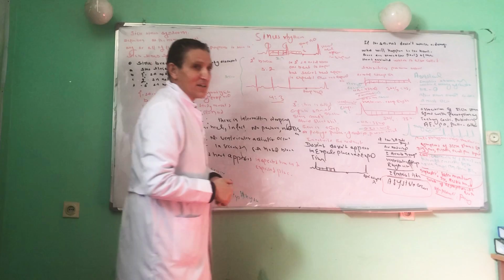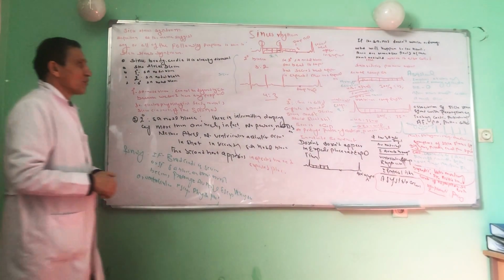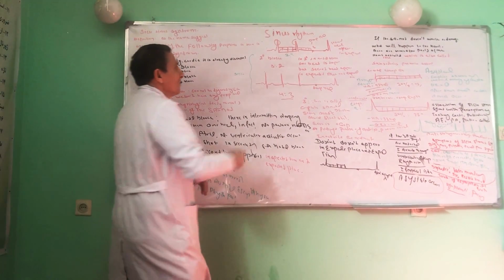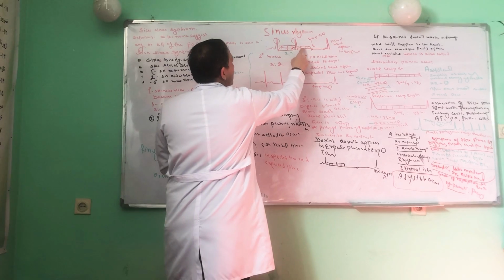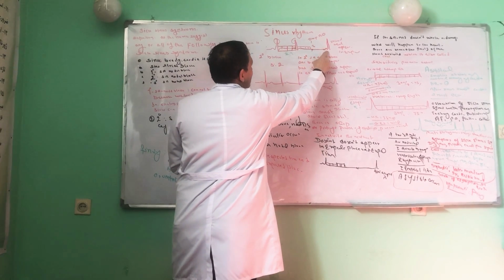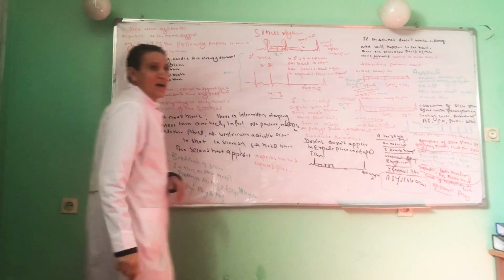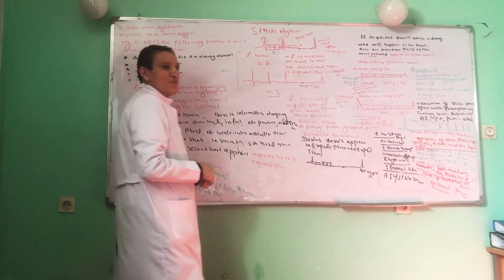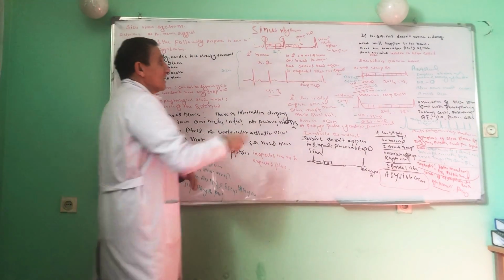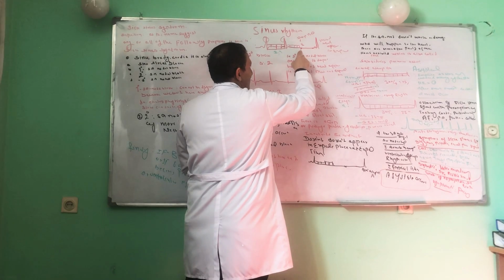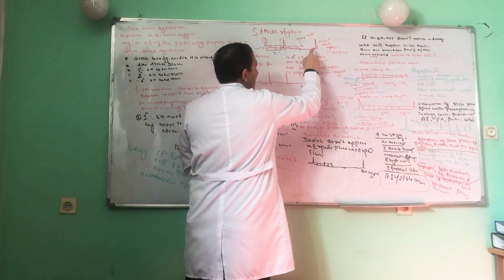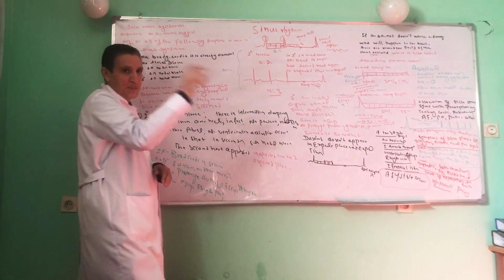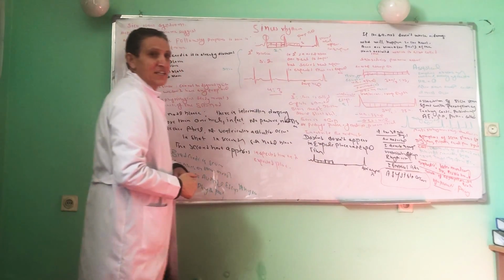First degree SA nodal block is characterized by dropping of one beat, but the next beat appears in the expected place and expected time. For example, 1, 2, 3, 4, 1, 2, 3, 4. There is a miss, but the next appears in the expected place and expected time. For example, 4 squares represent how many seconds? 0.8. There is 0.8 second of time, but the beat does not occur here. It occurs again in the expected place and expected time. One beat is dropped, but the next beat appears in the expected place and expected time. This is called first degree SA nodal block.